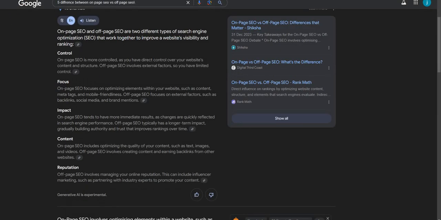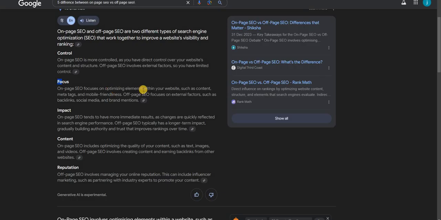Now let's see more differences between on-page SEO and off-page SEO. The first one is control. On-page SEO gives more control, as you have direct control over your website content and structure. Off-page SEO involves external factors, so you have limited control. In on-page SEO, we can do any kind of things, with complete access in our hands. But in off-page SEO, the activity is performed on another, different website, so we have limited control.